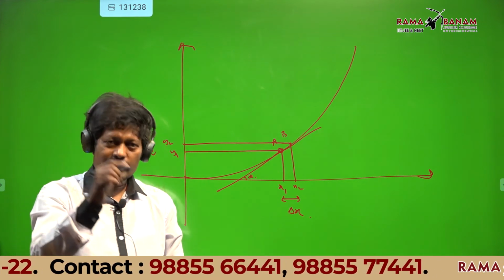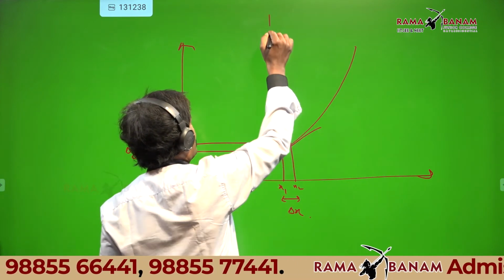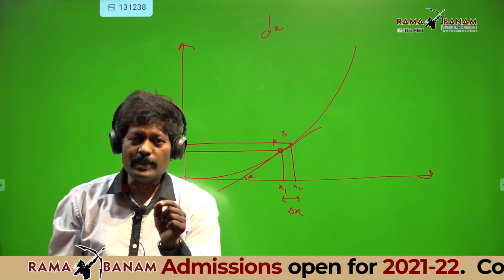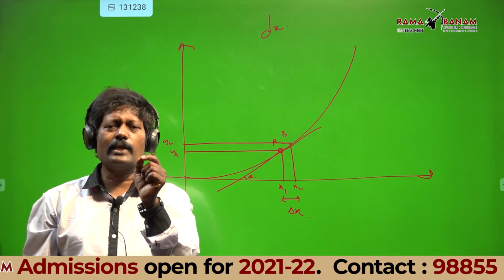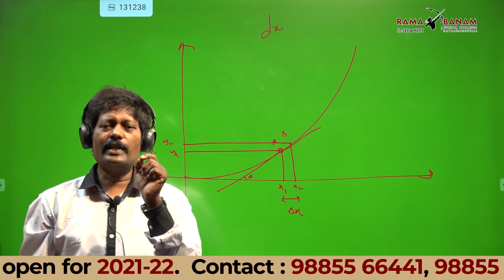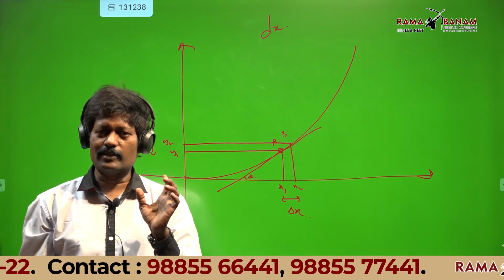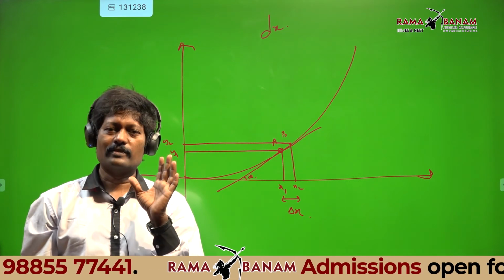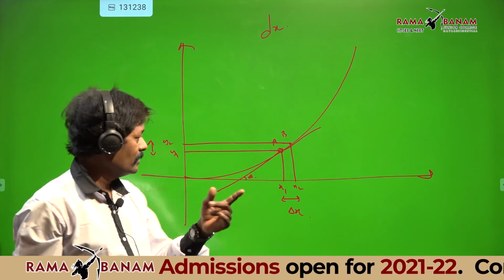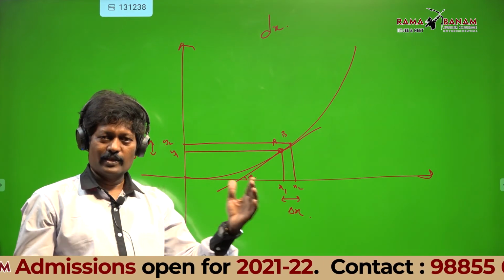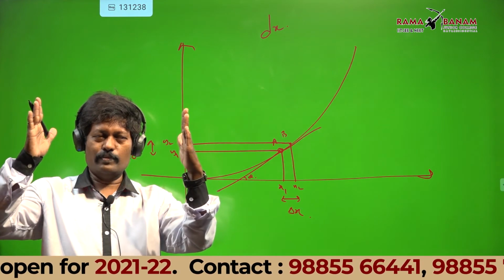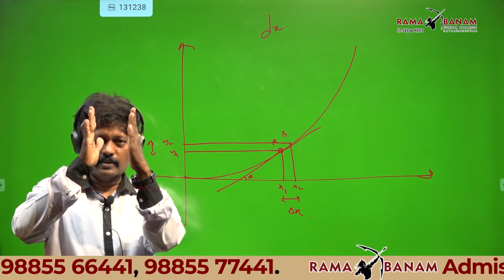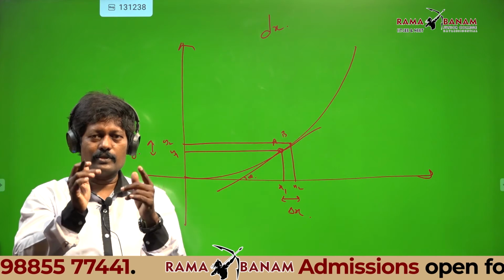Delta x becomes dx. I write dx, not d into x. Simply, dx means an infinitesimal quantity, a very small quantity. What is delta x? A small quantity. x2 minus x1 is a somewhat bigger quantity. As x2 minus x1 comes closer, it becomes delta x, and still closer, it becomes dx.